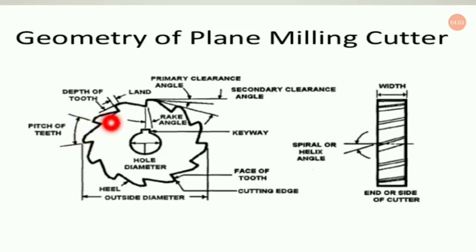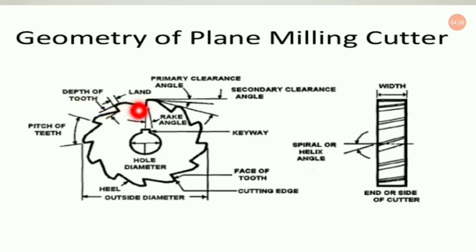Now depth of the tooth. Look, this is the lower portion and this is the upper portion of a tooth. So the depth of the tooth is this distance only. The distance between the upper portion and lower portion of a tooth is known as the depth of the tooth.